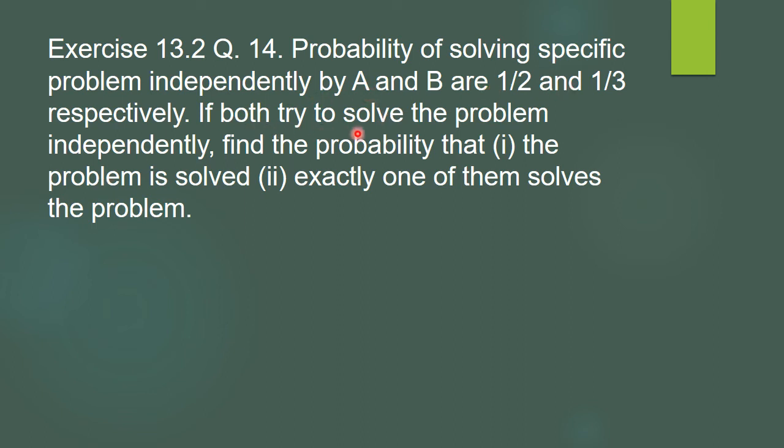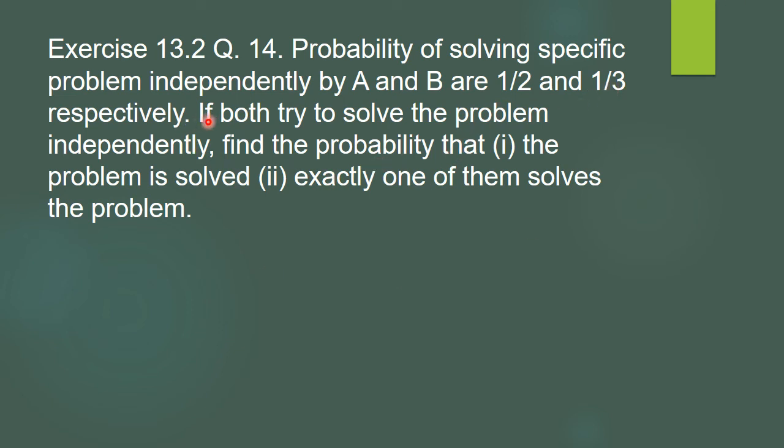If both try to solve this example independently, find the probability that the problem is solved and that exactly one of them solves the problem. So they have given that there are two students, A and B, and they are trying to solve the specified sum. The probability of the sum being solved by student A is given as half and student B can solve it with probability 1 by 3.